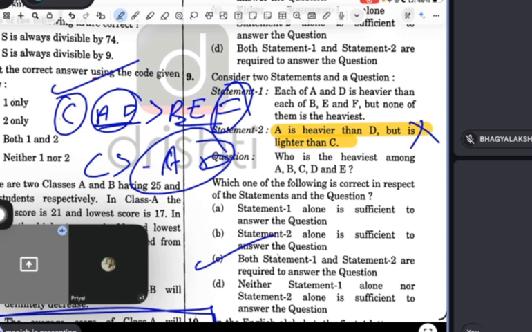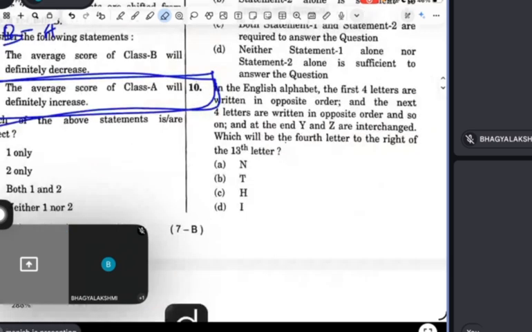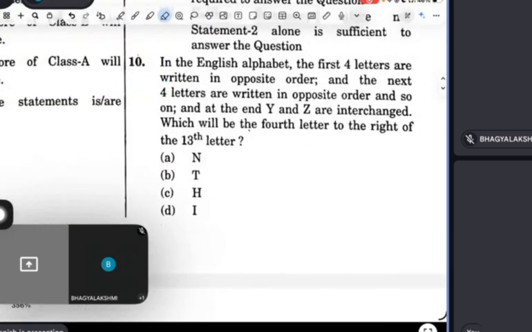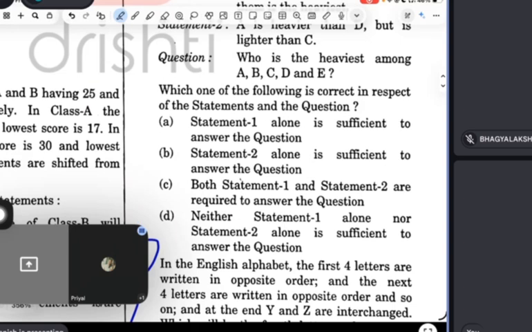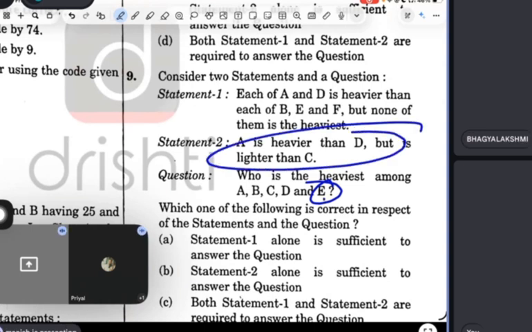Now tell, Bhagya, you tell. Okay, Manish. Read this question, Bhagya. Manish says A is greater than D and D is greater than C. We can directly say A is the heaviest in statement two. But Priyal, what about E? From statement two, I'm not able to find E. B also you can't find.